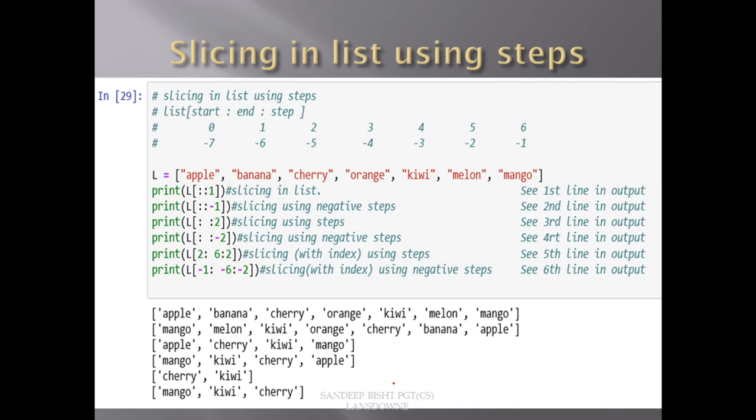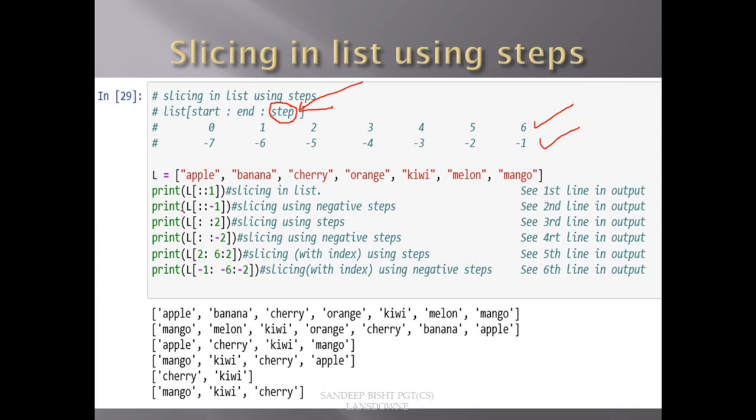And for that to happen, we can use a third argument in list slicing. Inside this bracket we can give this third argument, and with its help we can print the list both ways. How? We will see just now. Again, these are the positive indexes of the list, these are the negative indexes of the list, and we have taken a list, say L. The elements are the same as in the previous slide.